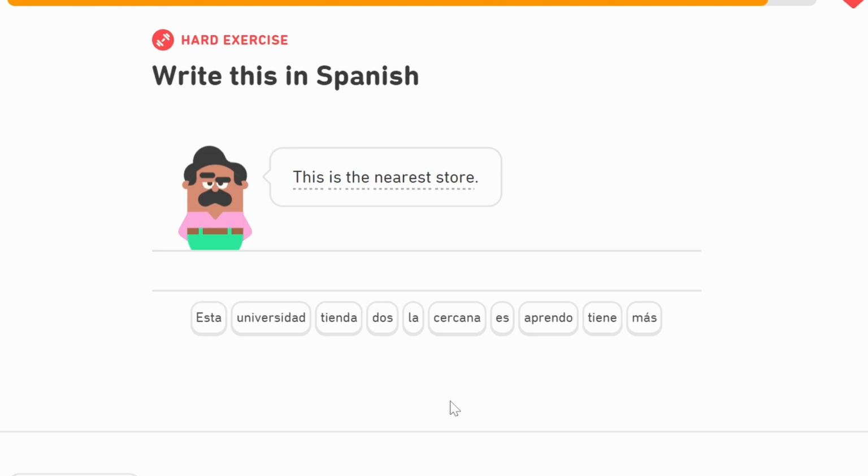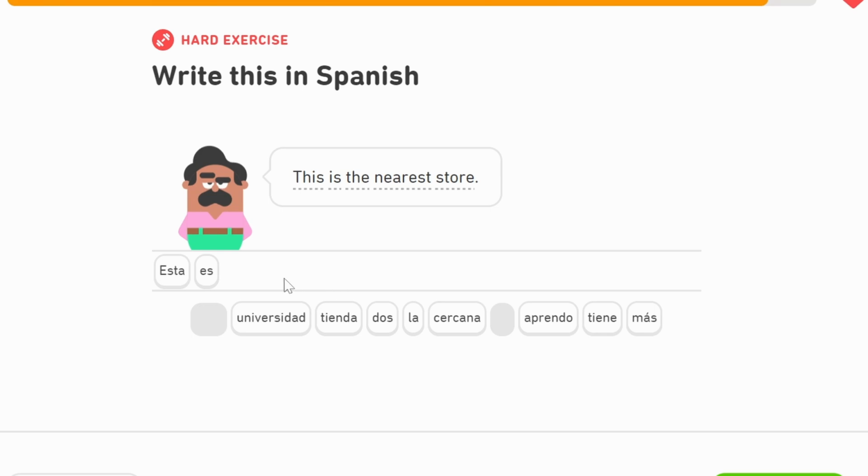This is the nearest store. So let's tackle it then. Esta, this. And again, esta without the accent means this. We've used an A because what we are talking about, store, which is tienda, is feminine. So this, and now we need is the. Well, in this case, we need to use the ser version, which is dead easy. Ser is the original verb. We're going to use, instead of está, we're going to use es. This is the nearest store.